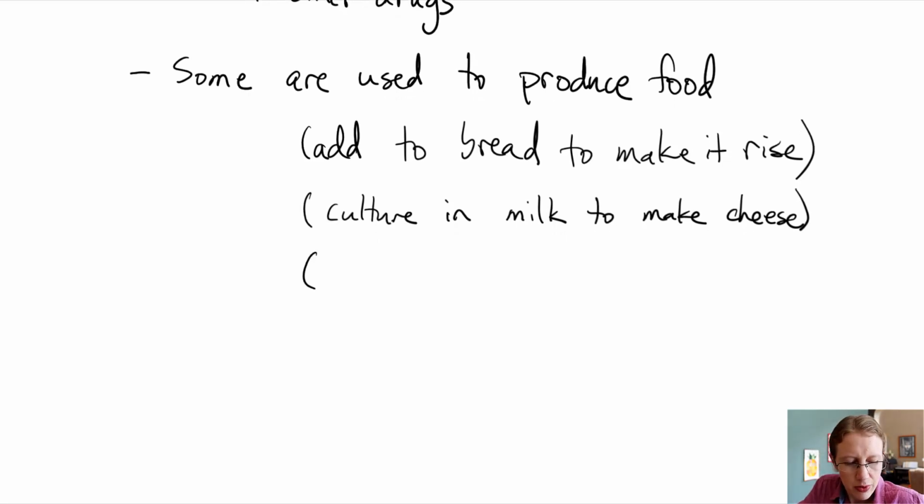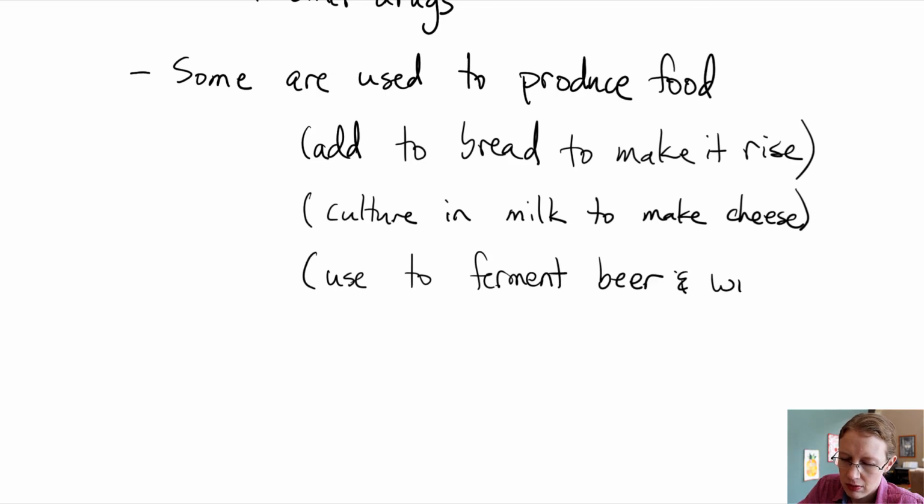And then one more example. Fungi can be used to ferment alcoholic drinks, used to ferment beer and wine. All right, so a few familiar examples. There are many other examples as well. We'll come to some of these examples in lab.